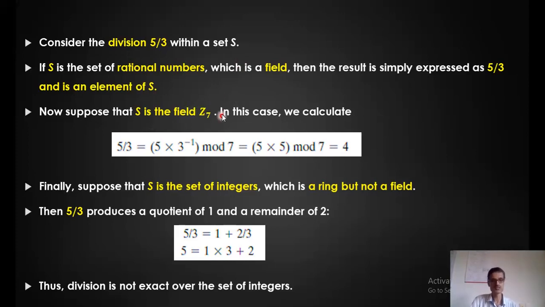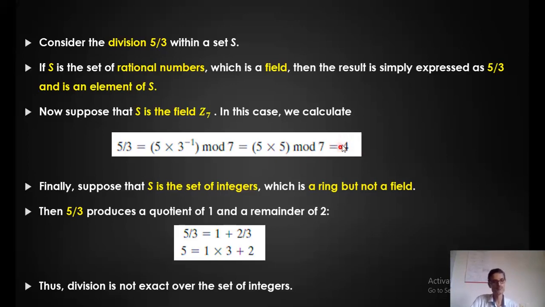I take an example of Z7. Now I'll go to Zp, where p is equal to 7. In that case, how do we calculate 5 by 3? Because 5 and 3 are elements of Z7, and the answer should also be in Z7. 7 is a prime number, so there will be a multiplicative inverse, correct? So I can perform 5 by 3 as 5 into 3 inverse and reduce mod 7, because I want the answer limited to the residue, the remainder. What is 3 inverse? 3 inverse is 5, and we can verify that. So 5 into 5 is 25, mod 7 is 4. 4 is also part of that Z7, correct? So division is possible in this case. It is a field.